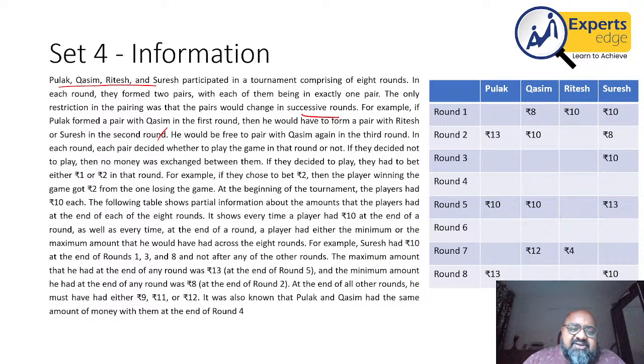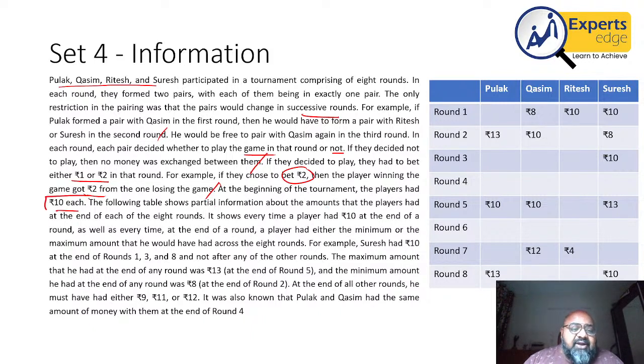In each round, each pair decided whether to play the game in that round or not. If they decided not to play, then no money was exchanged between them. If they decided to play, they bet either 1 or 2. So if they choose bet rupees 2, then the player winning got rupees 2, losing 1 gave the rupees 2 to him. Okay. At the beginning of the tournament, the players had 10 rupees each. The following table shows partial.